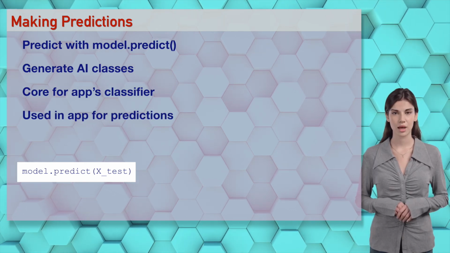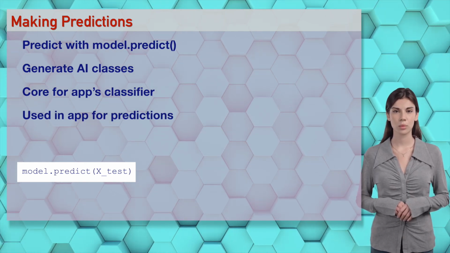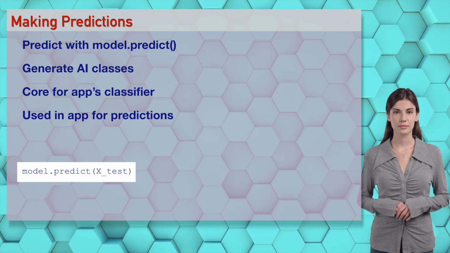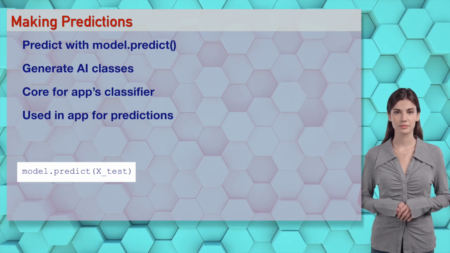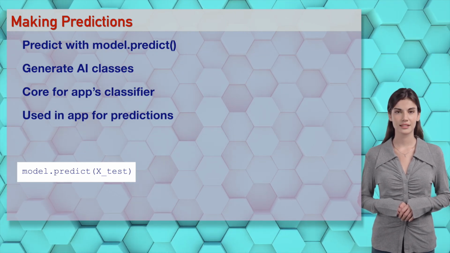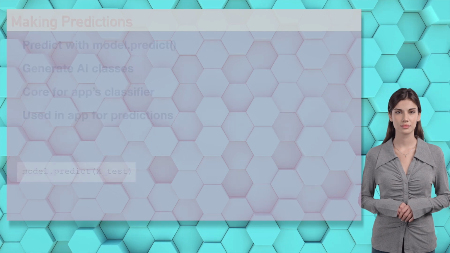You're deciding my heart, Ethan. Wizards, predictions power the app's flower classifier. Try it in our demo. It's like deciding with passion.